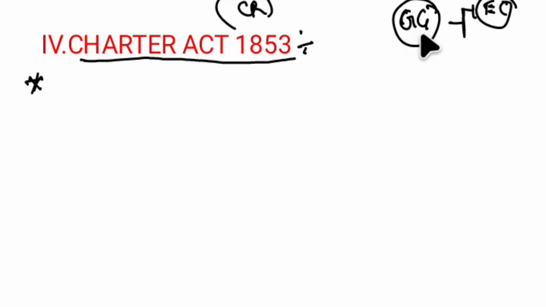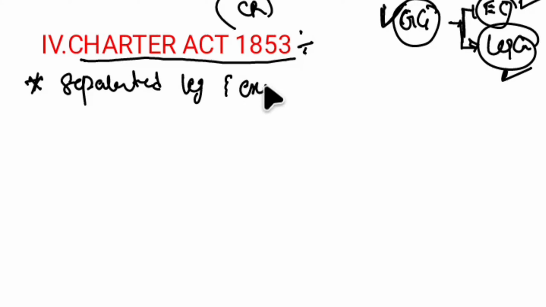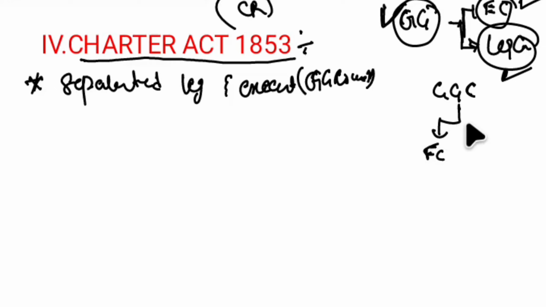But this act, for the first time, determines the importance of the Legislative Council as well. And this act separated the Executive Council from the functions of the Legislative Council. So the first provision is that this act separated the legislative as well as executive functions of the Governor General Council. So now the Governor General Council contains the Executive Council as well as the Legislative Council.